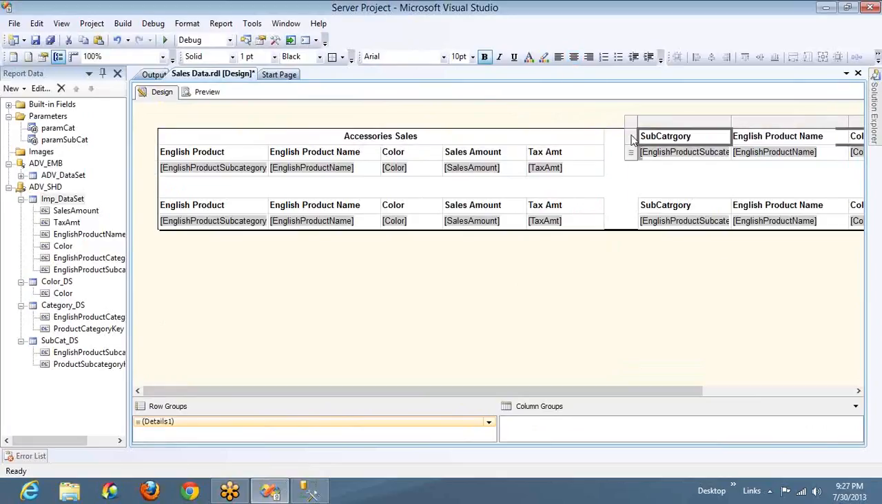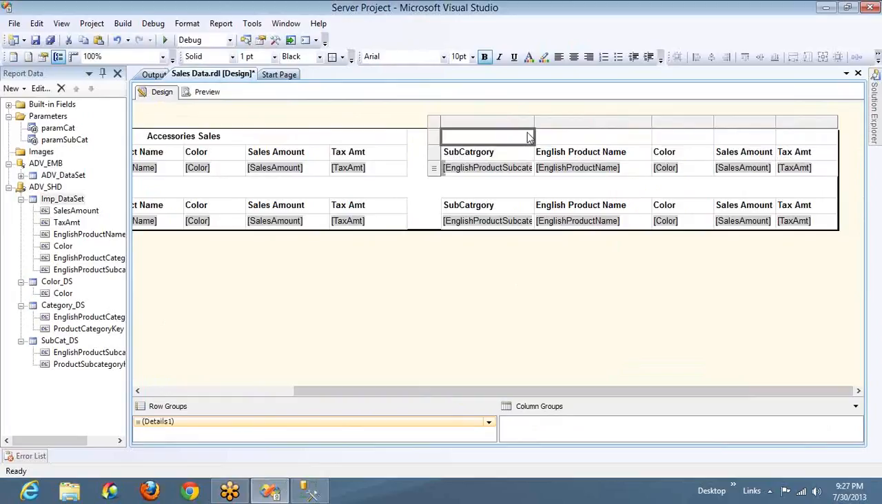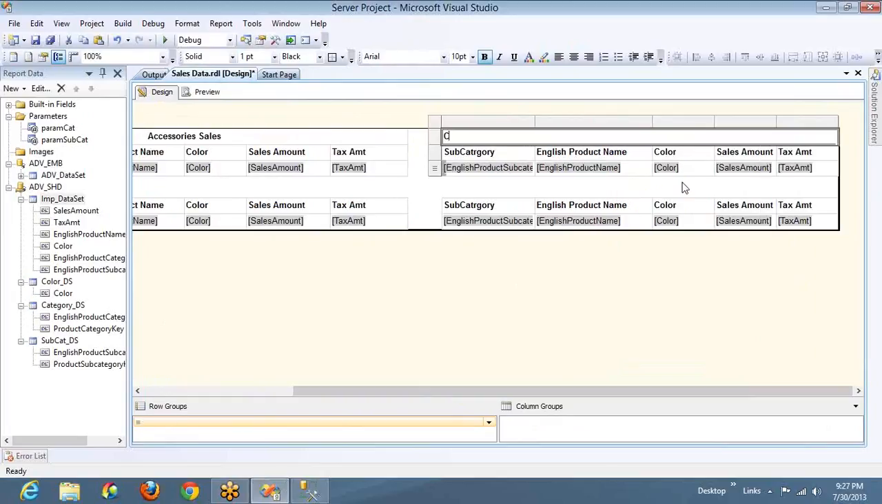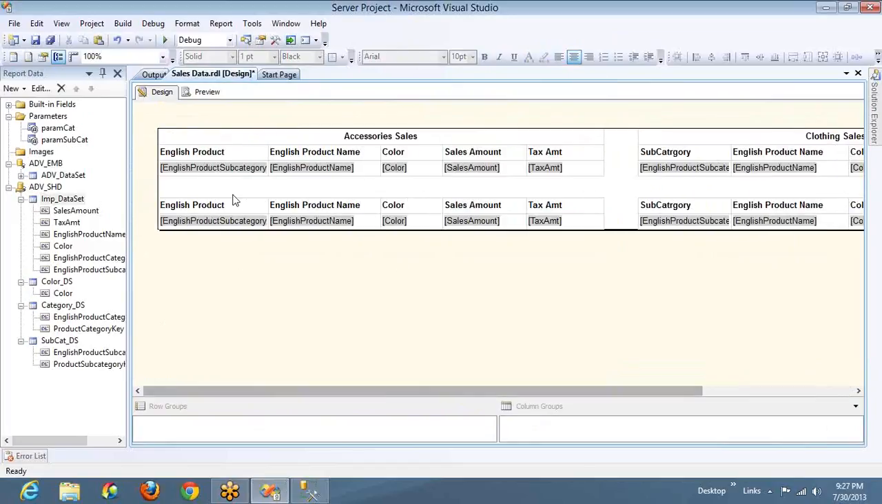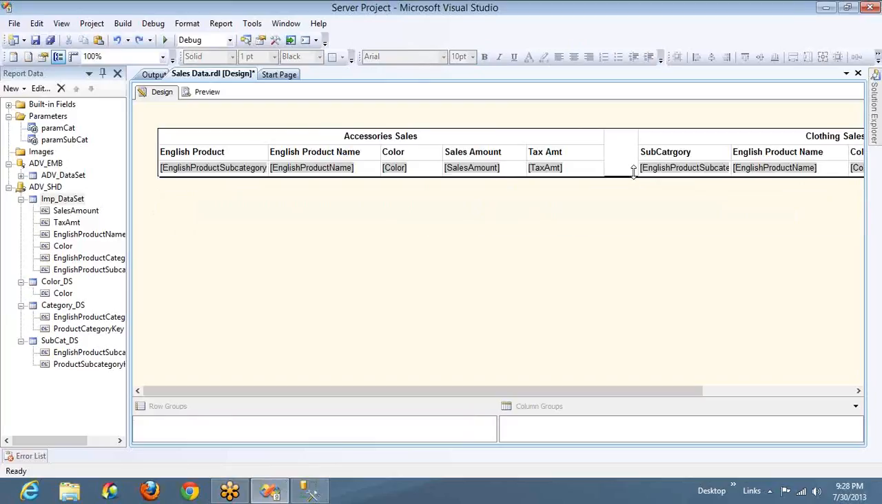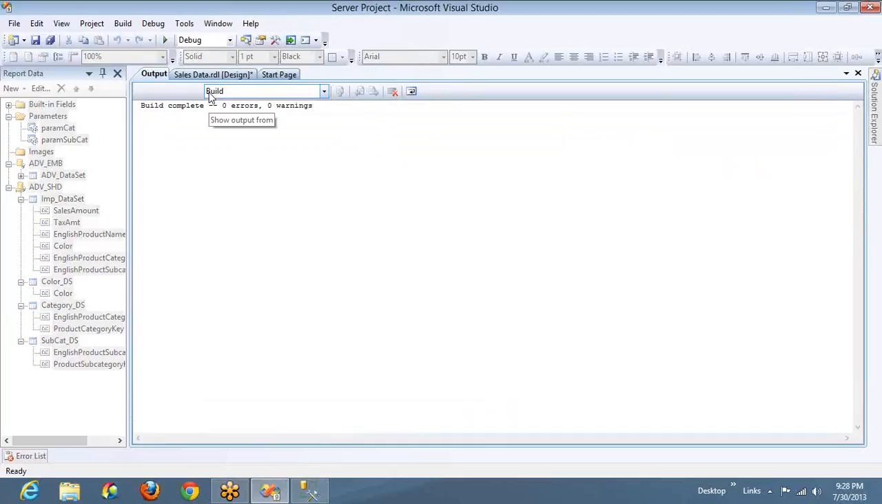And I'm gonna add one more above, and I'm gonna merge the same, and I'm gonna give it the title clothing sales. In the same way, I'm gonna do it for, let me do it only for 2. It will be too time consuming. Now if you see, I have two tables. One is for clothing sales and one is for accessories sales.